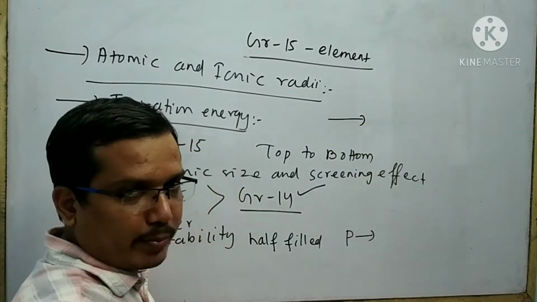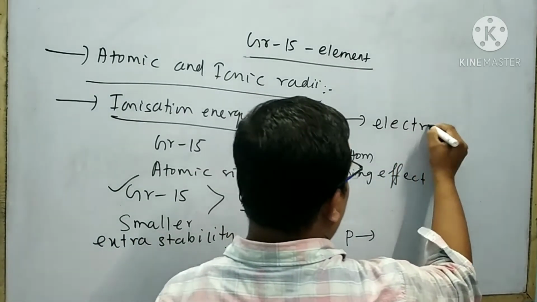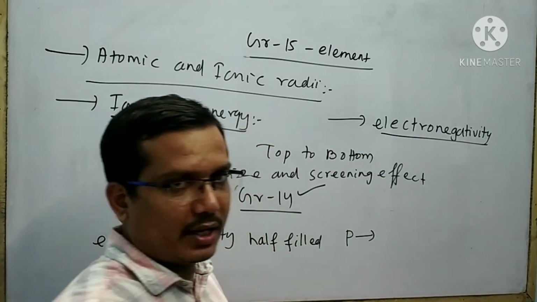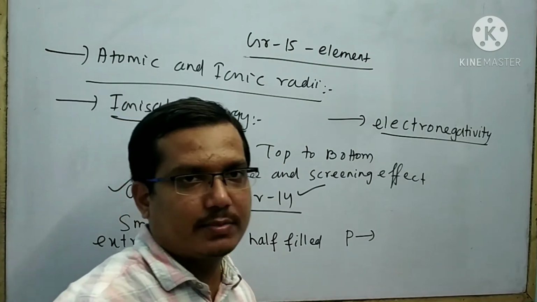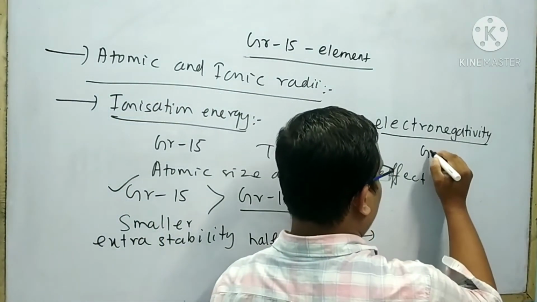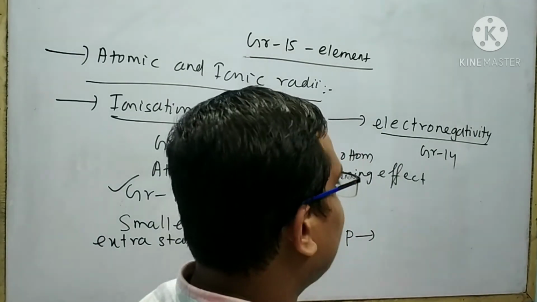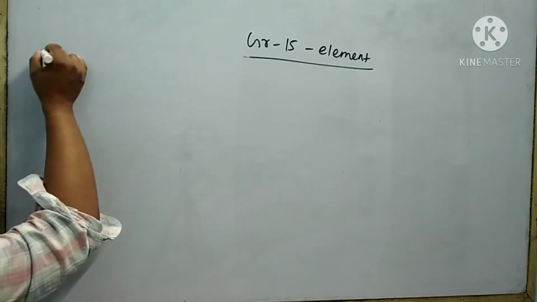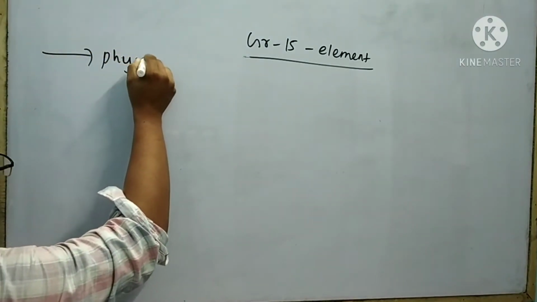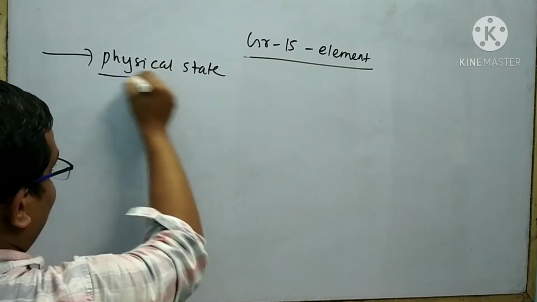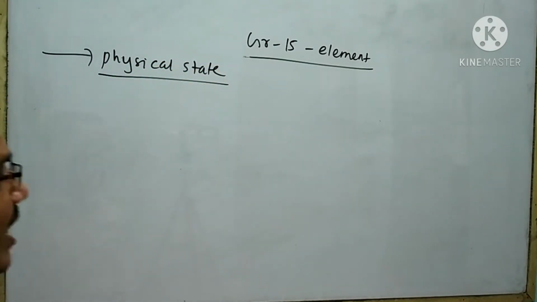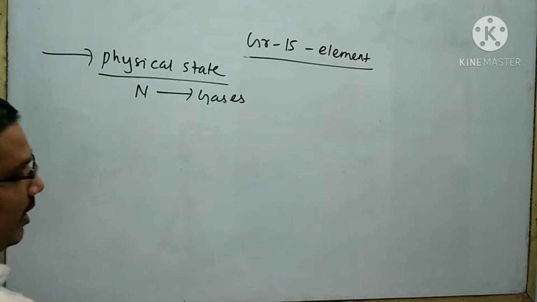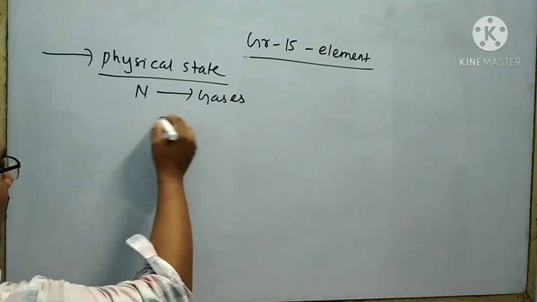Next physical property is electronegativity. The electronegativity of group 15 elements is higher than the corresponding elements of group 14. The electronegativity decreases from top to bottom. Next physical property is physical state. Nitrogen exists in a diatomic state and it is a gas, but the other elements of group 15 are solid.